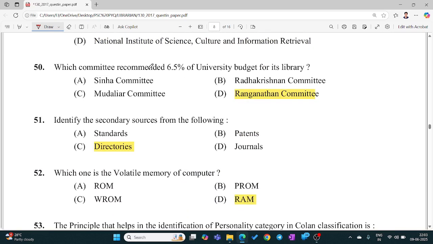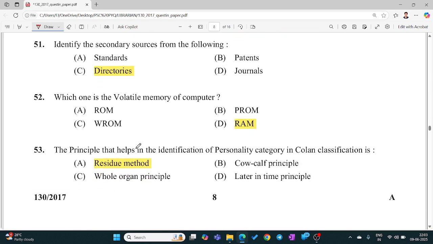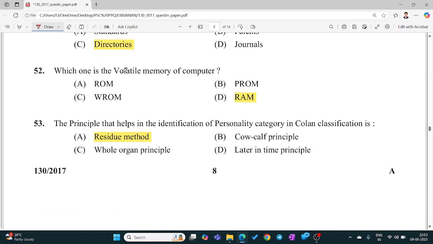Which committee recommended 6.5% of the university budget for its library? Ranganathan Committee. Identify the secondary sources from the following. Directories. Which one is the volatile memory of a computer? RAM. The principle that helps in the identification of personality category in Colon Classification is the residue method.